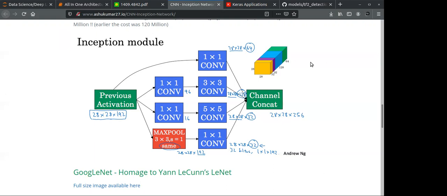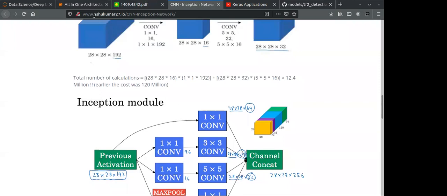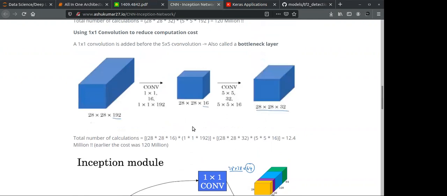If you know what is going on here, you will become an expert in Inception Net very quickly. I will refer you to this blog by Ashok Kumar.